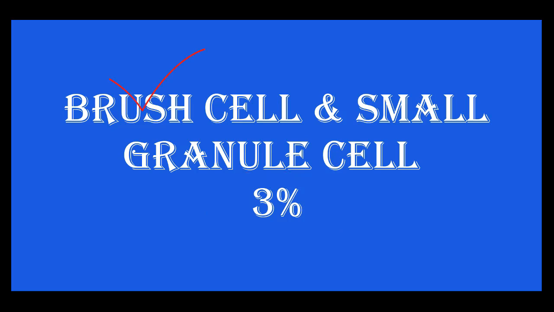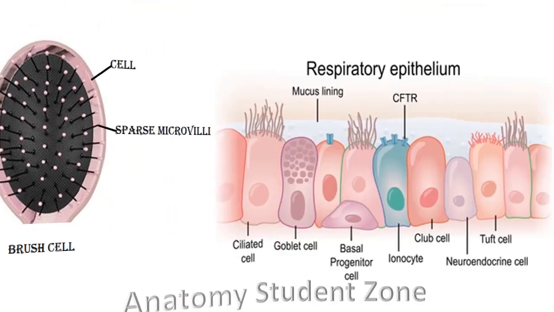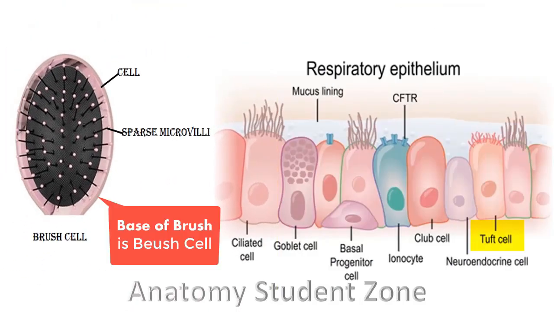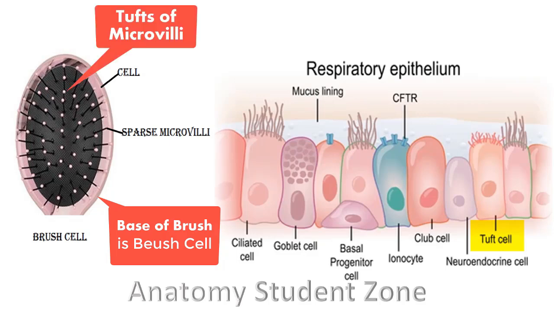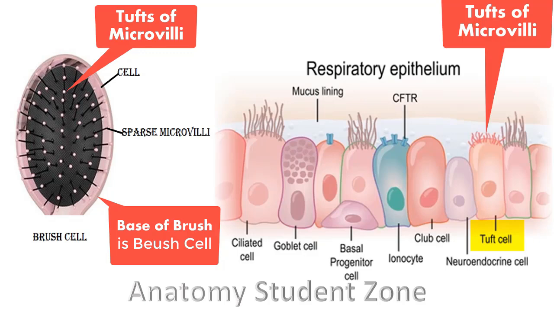You can consider this brush cell as a small brush. The base of this brush represents the cell, and the end of the brush is tufts of short microvilli that cover the apical surface of this cell. The brush cells are much less numerous than the other cells that we have covered, the columnar cells, the goblet cells and all others.